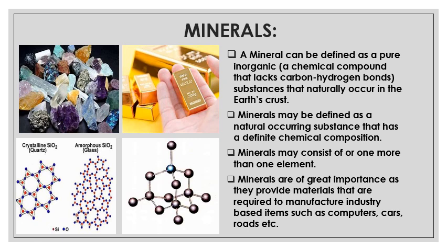Silicon and oxygen are the two elements of quartz. Amorphous glass is also made from silicon and oxygen. And if you see the fourth picture, the chemical structure of diamond is made of only one element, and that is carbon. Is it clear? So a mineral may consist of one or more than one element.